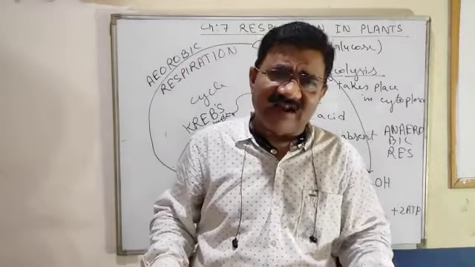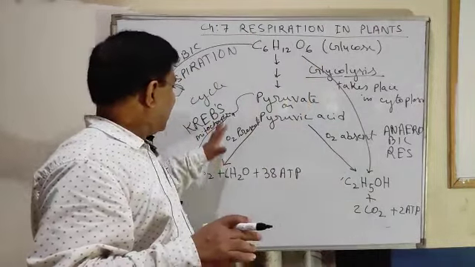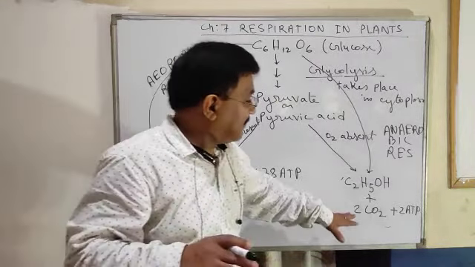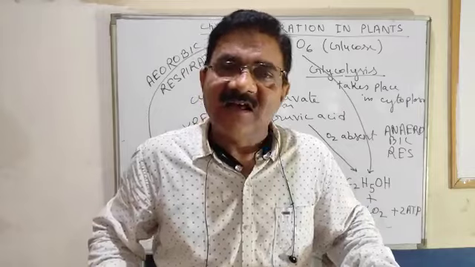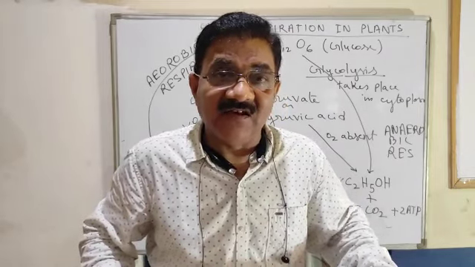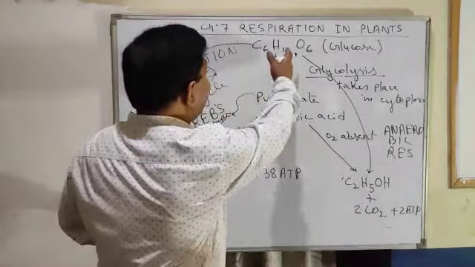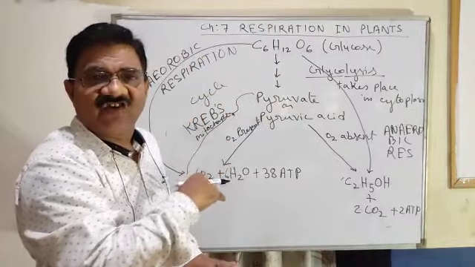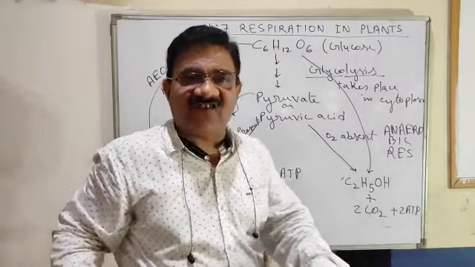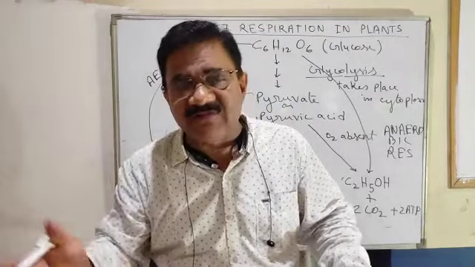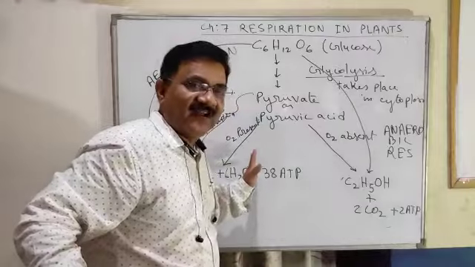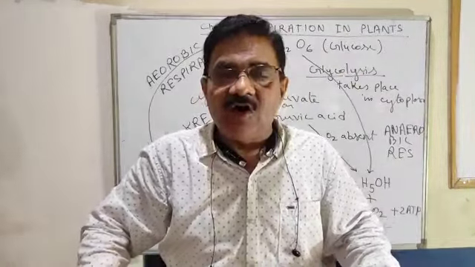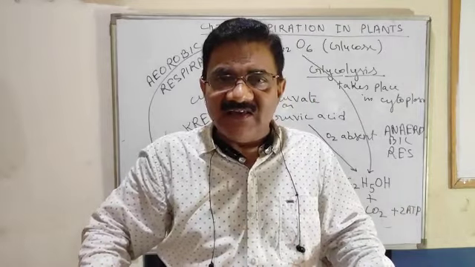Now a question arises: why in aerobic respiration is more energy released, but in anaerobic respiration less energy is released? Here there is complete oxidation of food. If complete oxidation takes place, complete combustion takes place, and more energy will be released. And here incomplete breaking of food, or incomplete combustion, is taking place.